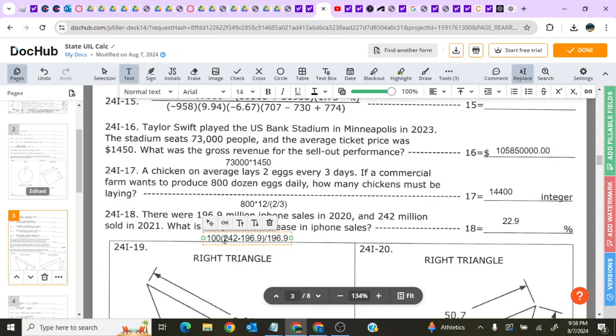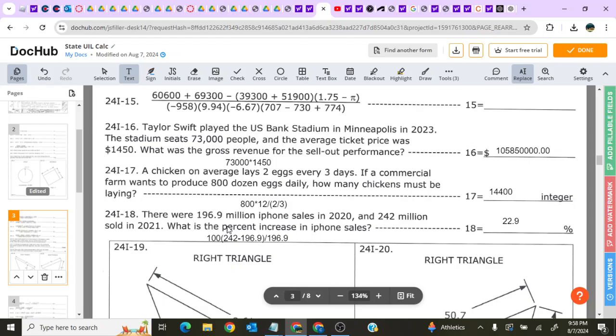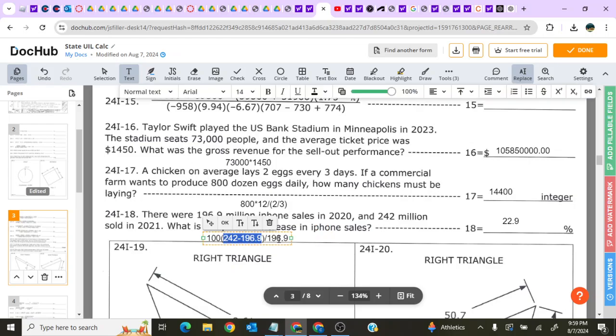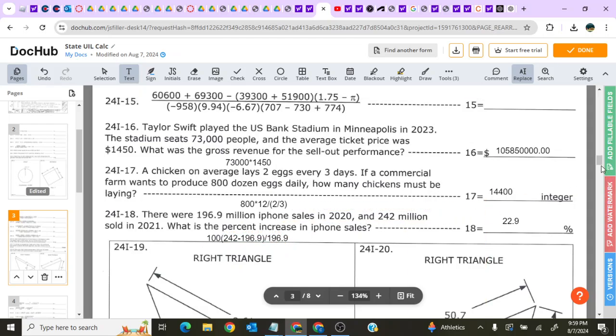Like you can imagine, if I put million here, it's going to be divided by the million here. But instead, I'm just writing the numbers that matter. So 196.9, 242, that's all you need. So you plug it into the equation, multiply it by 100 to turn into a percent, and you get 22.9%.